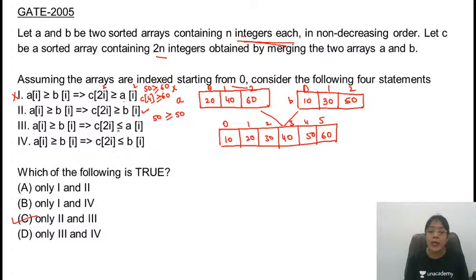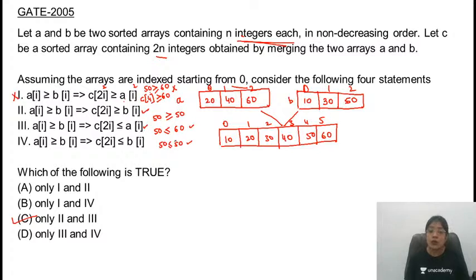C of 2i is less than equal to A of I. Yes, because here we got the value as 50. 50 is less than equal to 60. This is correct. C of 2i is less than equal to B of I. So in that case, 50 is less than equal to 50. Yes, this condition is true.